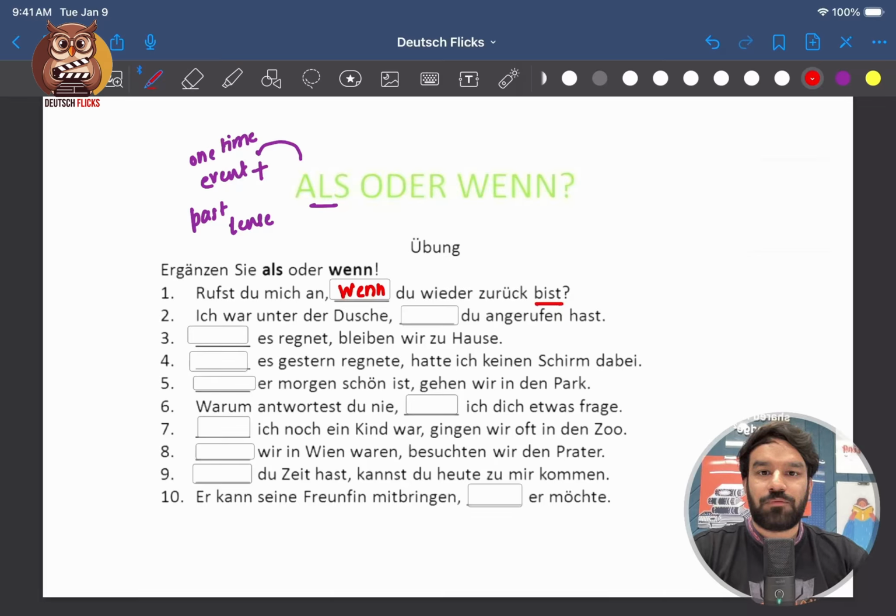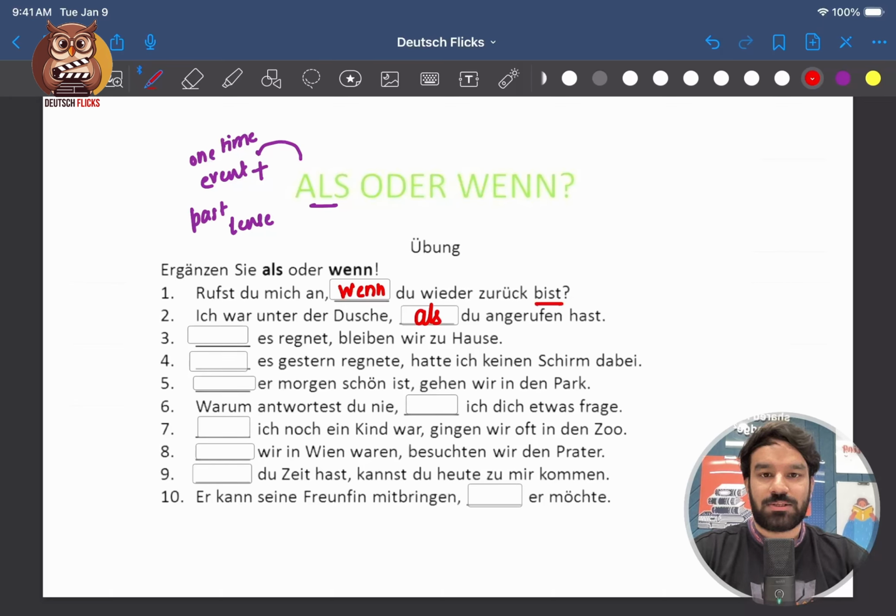2. Ich war unter der Dusche, I was under the shower. Als du angerufen hast. So we'll go ahead with als. So one time event, when you called me, I was under the shower. And obviously it's not like whenever you called me, I was under the shower. It doesn't make sense.